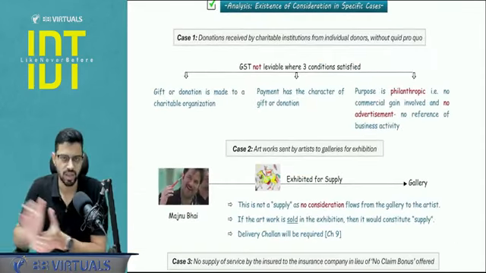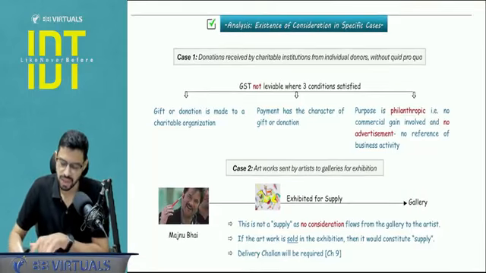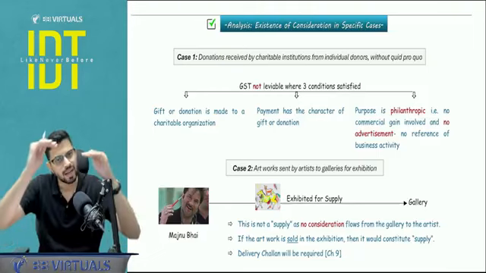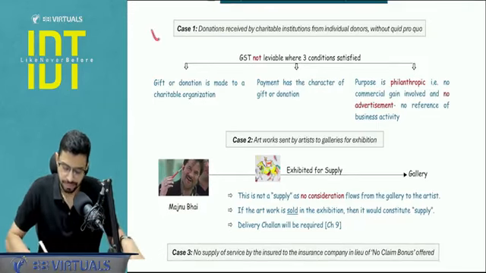Now let's come to certain clarifications. There are a lot of clarifications. Basically, whenever there are queries in the market, CBIC comes with clarifications. We will quickly cover those, and our entire coverage will be as per the ICM material. Okay, now case number 1.